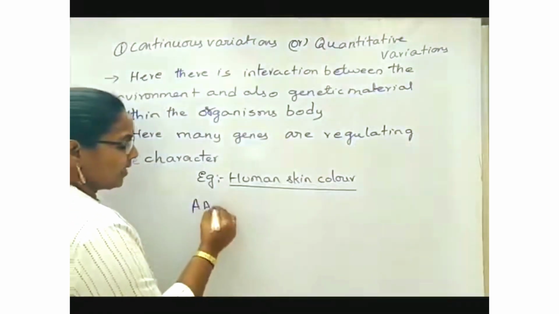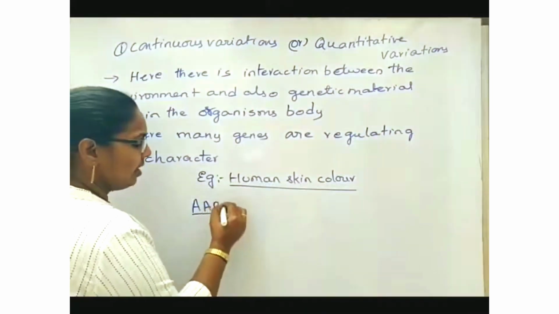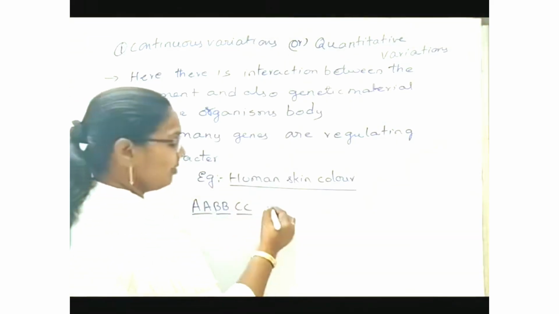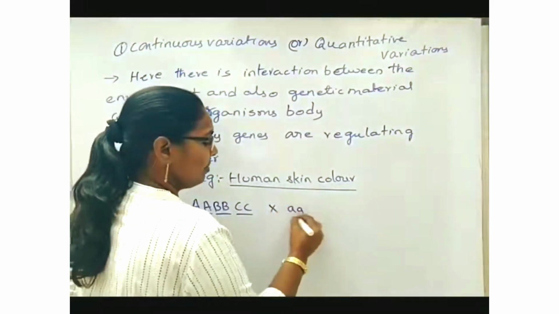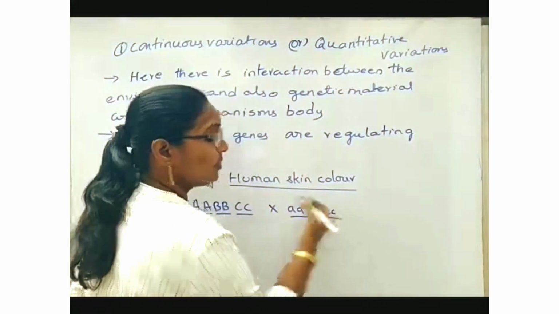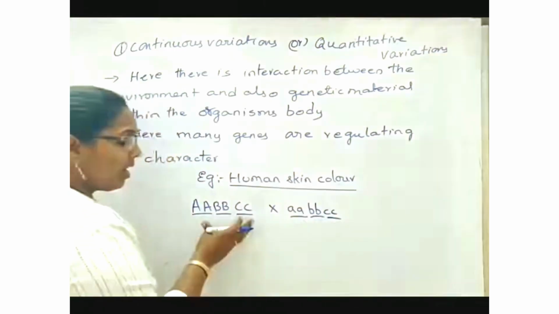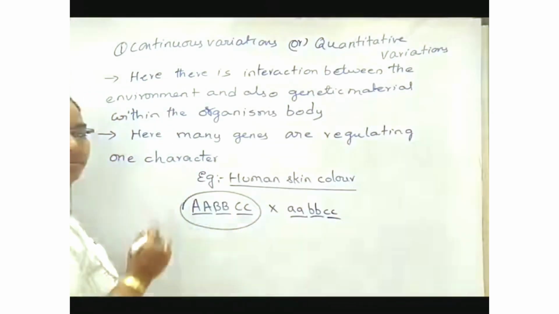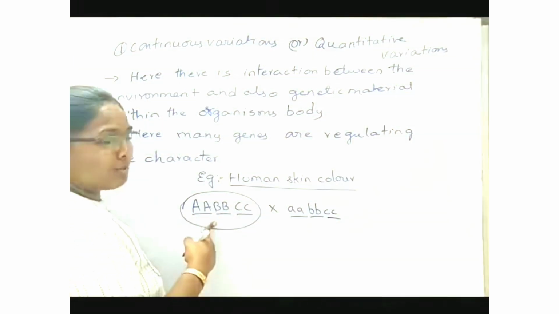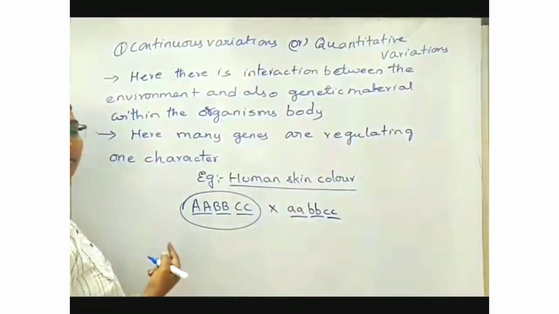So here, if I express, there is one gene, another gene and another gene, which are crossed with one type of gene, another type of gene, another type of gene. Actually, these three types and these three types are in one cell. Wherever these are present in the chromosomes, there these also will exist, basing on the human skin color.